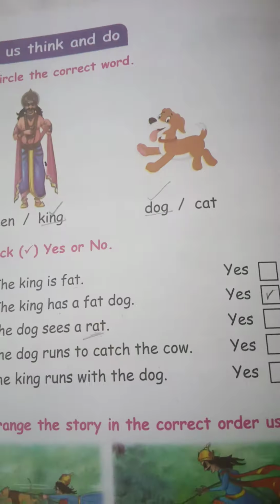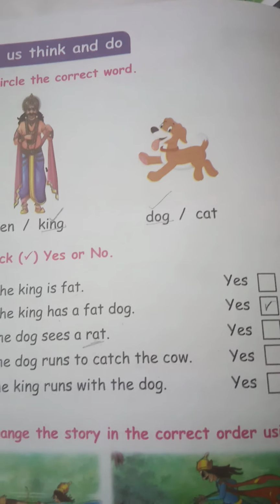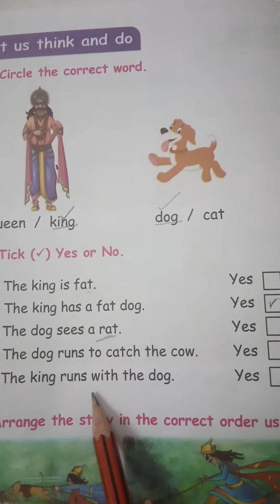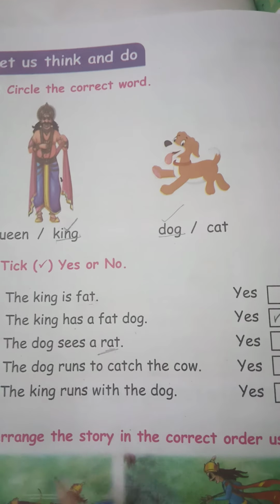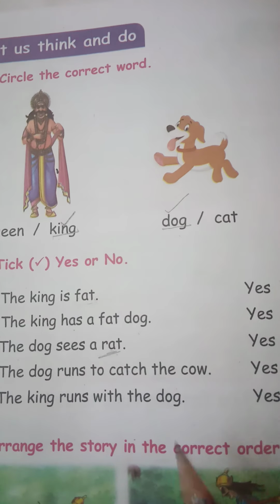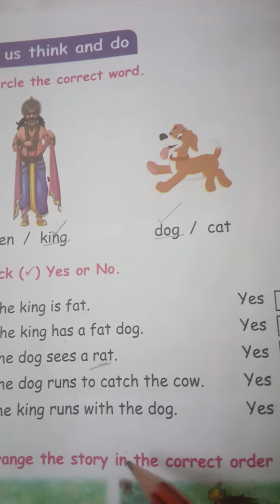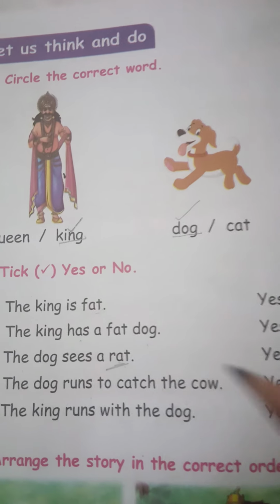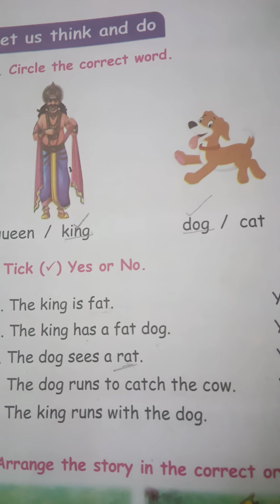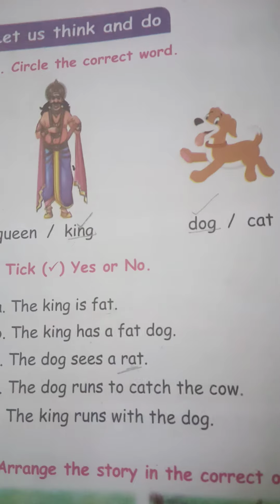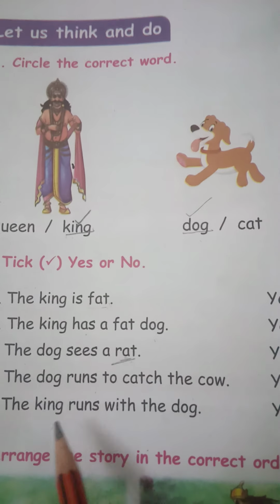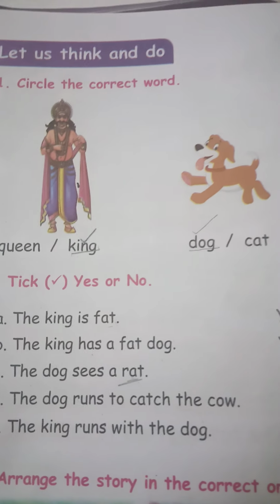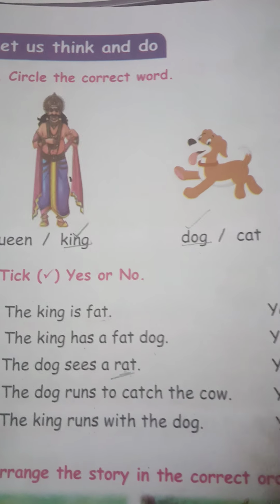So the king runs with the dog. The king ran to catch the dog, but he does not run with the dog. They don't run at the same time. First the dog ran, after that the king ran. So the king runs with the dog is a wrong statement. So put no on it. Did you understand this? The king ran to catch the dog. It is a correct statement. But he doesn't run with the dog.